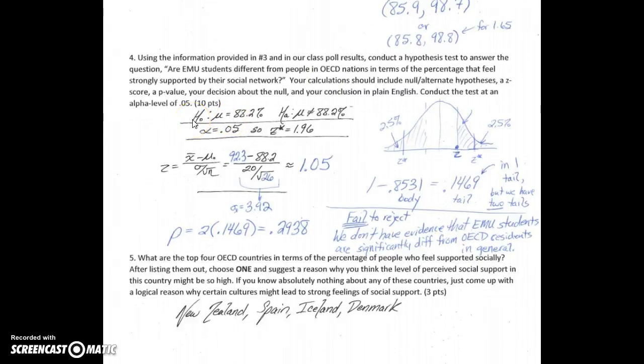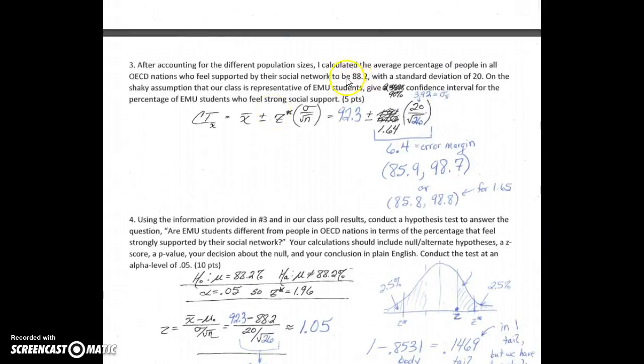Step 1, we need the null hypothesis. The null hypothesis would be that nothing is going on. In other words, there's no difference. There's nothing that's effective. In our case, are EMU students different from people in OECD nations? No, they're not. And so the mean would be, if EMU students really are no different from OECD nations, then the average for EMU students would also be this, just like the average for the OECD nations is, and we're pulling that from question number 3.